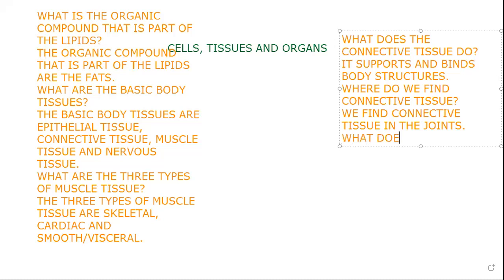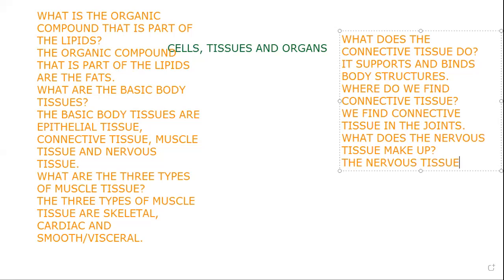What does the nervous tissue make up, doctors? So su respuesta, go ahead, Dr. Eileen. The nervous tissue makes up the brain, the spinal cord, and nerves, and coordinates the body by the electrical transmission of electrical impulses, right? Yes, very good. Okay, good job.